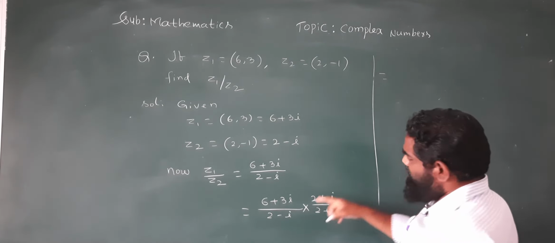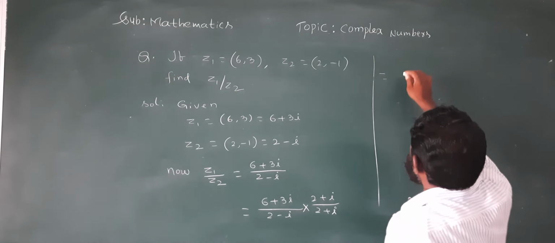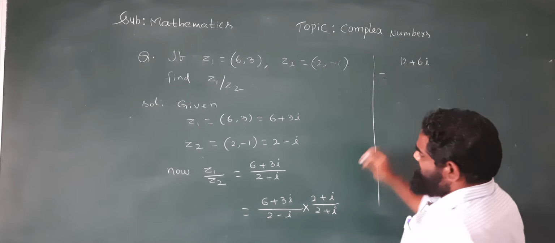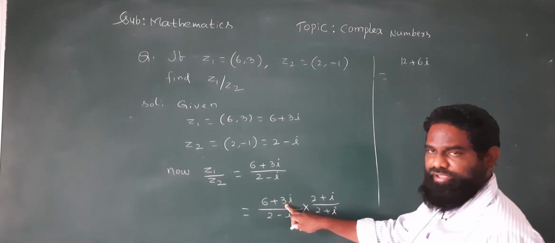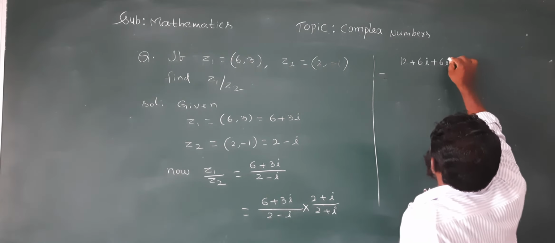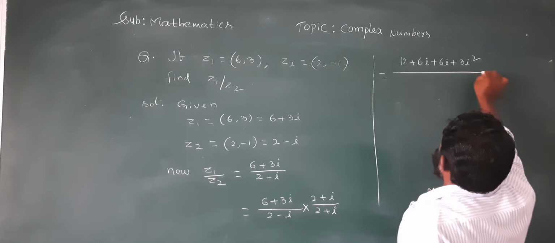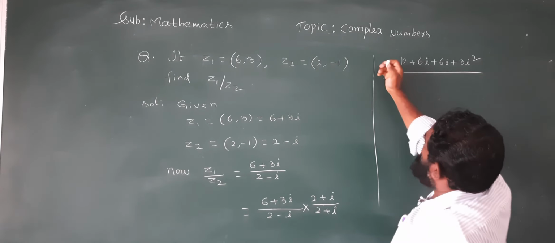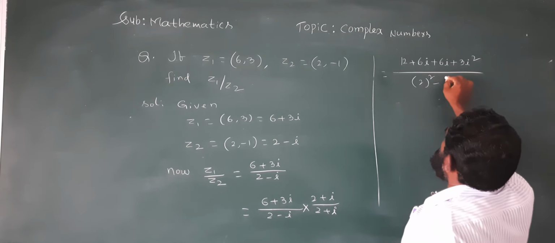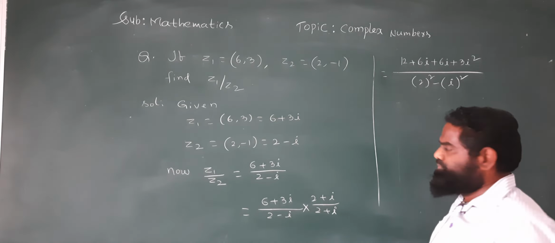Now what will come in the numerator, multiplying these two? 6 into 2, 12, plus 6 into i, 6i, with 3i, 3i into 2, 6i, plus 3i into i, 3i square. The denominator is in the form a plus b, a minus b, a square minus b square.